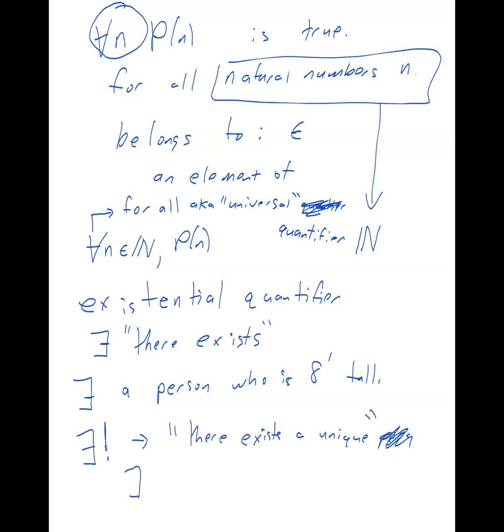So if I said there exists a unique person who is 8 feet tall or more, that would actually be false if there's more than one person that's 8 feet tall. But it'd be true if there's only one. You could also just say there is one. There's just one. You could say it in words, I guess, if you wanted to say there exists just one person, but the existence operator itself doesn't specify whether there's just one or not. So you'd have to either spell it out, or you could just put an exclamation point after it.